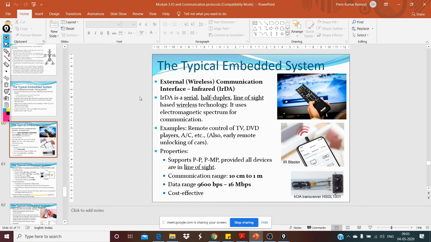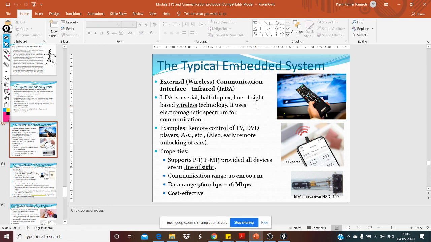The first topic is the infrared. You must have heard of this, and we're using this on a daily basis. Infrared based communication is basically a serial, half duplex, and line of sight based wireless technology. Serial communication, and half duplex, meaning at a time only one person can either transmit or receive the data, but not both. And the other one is it's line of sight.